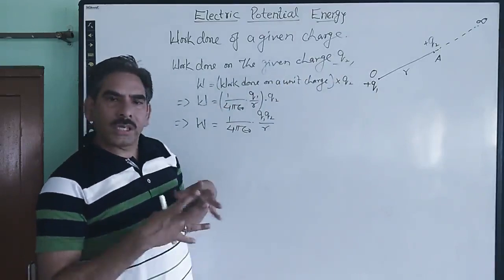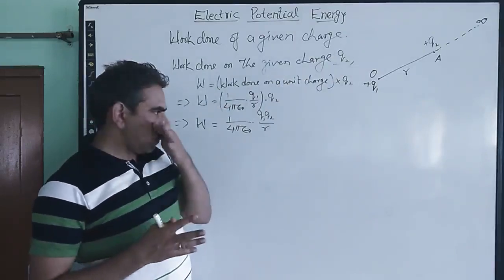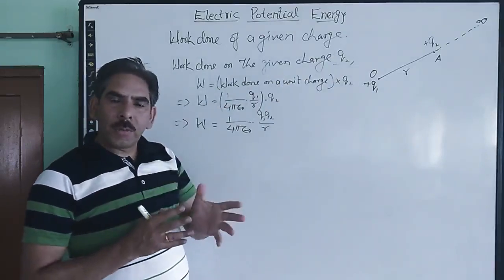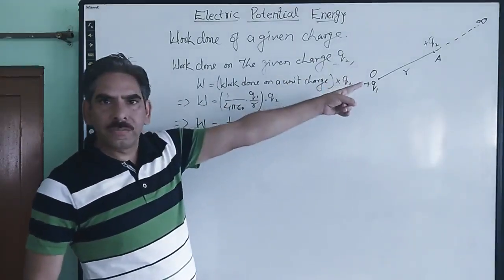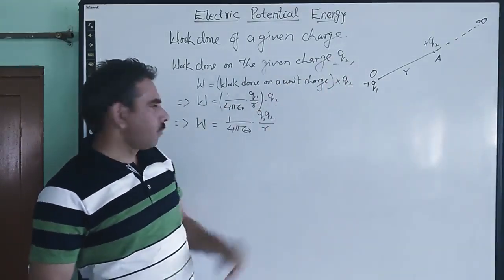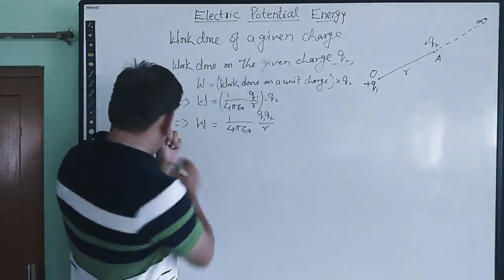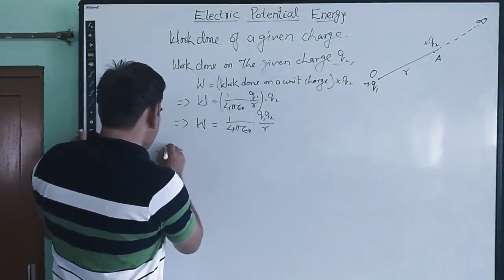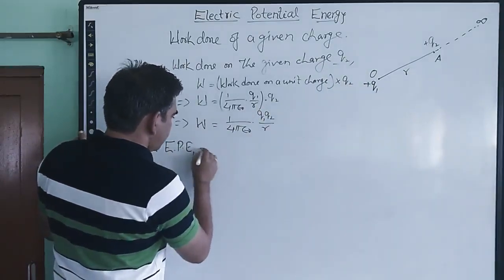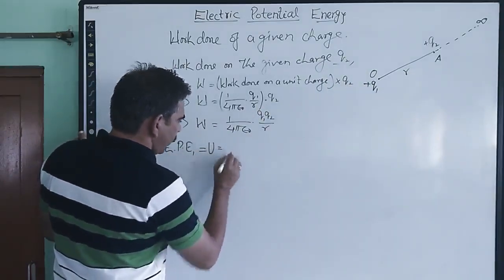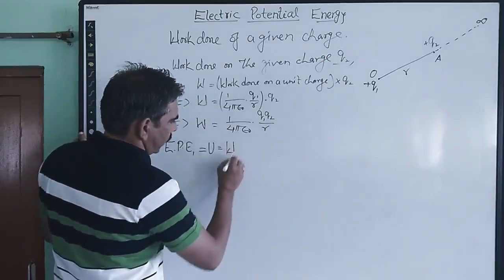Now, whatever work we do against a force, an equal amount of potential energy gets stored in that charge at that position r. Therefore the electric potential energy is given by U, which is equal to the amount of work done on the charge.